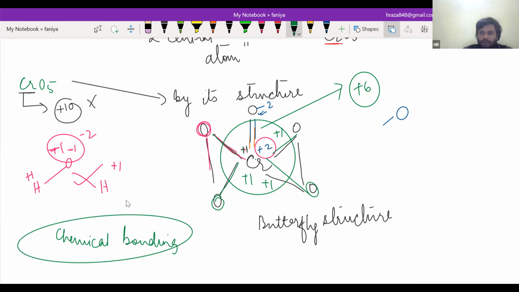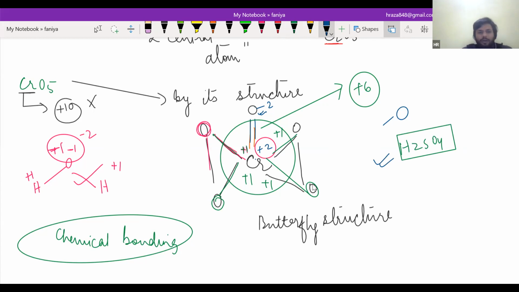It basically takes two or three lectures to learn how to draw all the structures of inorganic compounds like CrO5 or H2SO4. Can you draw the structure of H2SO4? Yes or no, Fania? No, I can't draw it. It's too easy to draw all these structures. We will do some extra classes for these structures. We can easily do it.